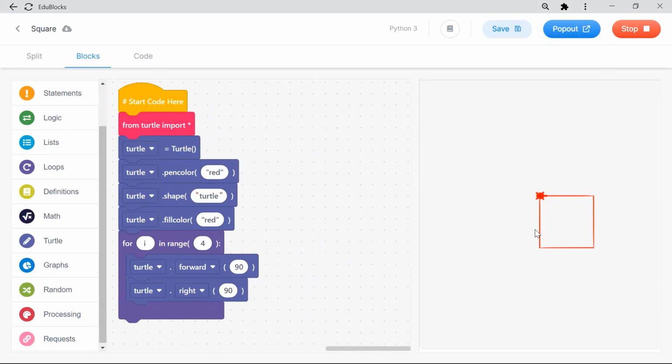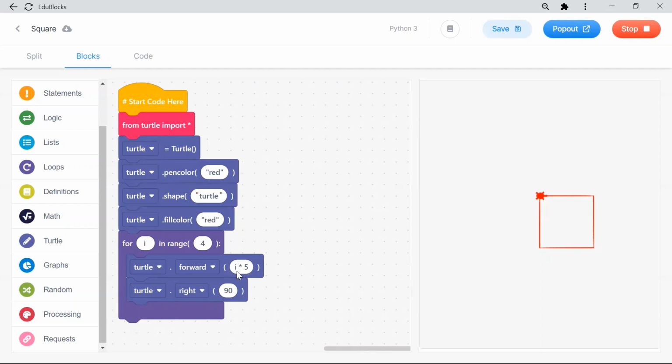I'll tell you one more interesting thing. Here i is the variable. The first time it is 1, 2, 3, 4 like that. So I can change my length into i multiplied by 5. So I'm making it dynamic. Now the size is fixed, but I want the length of the line to be dynamic, changing every time.